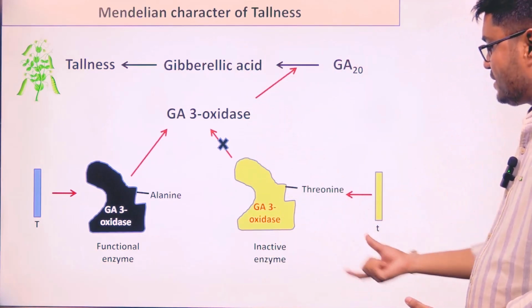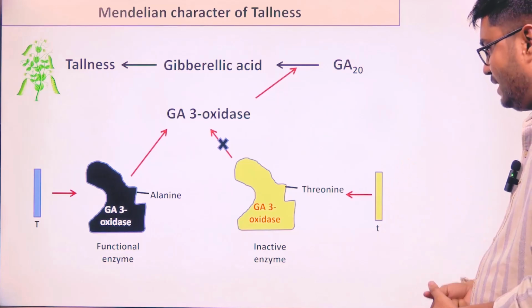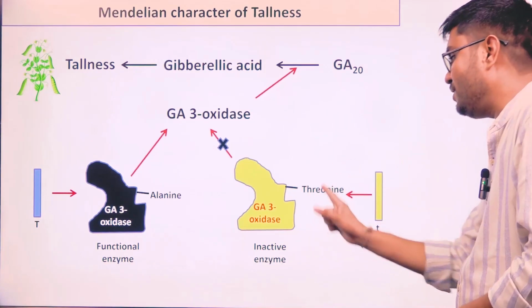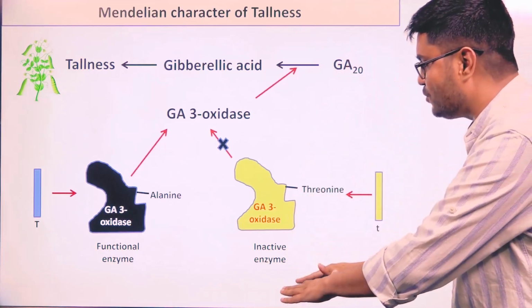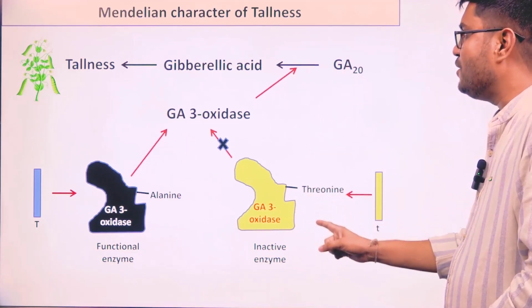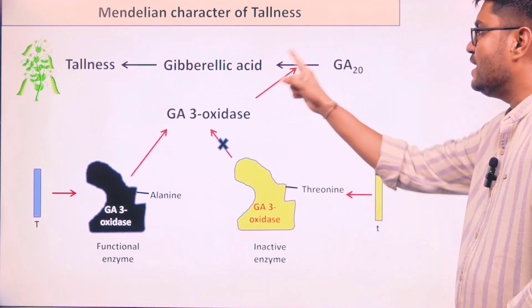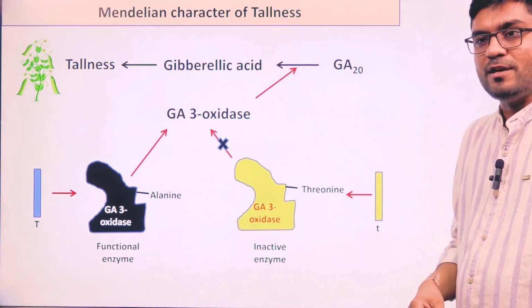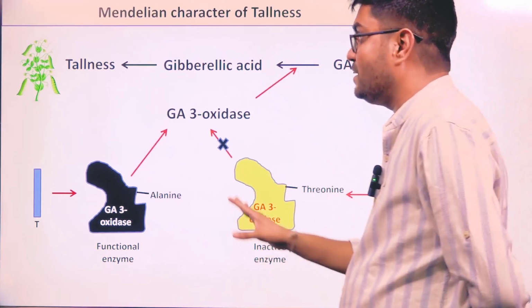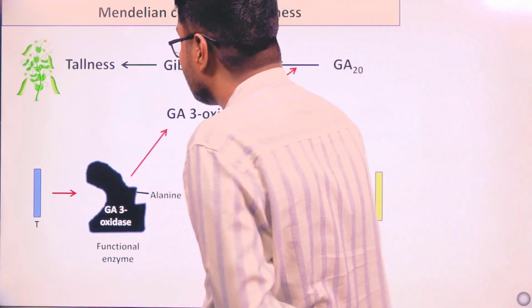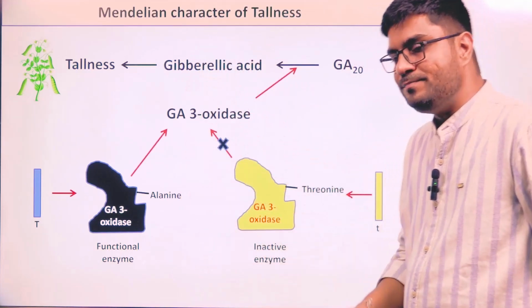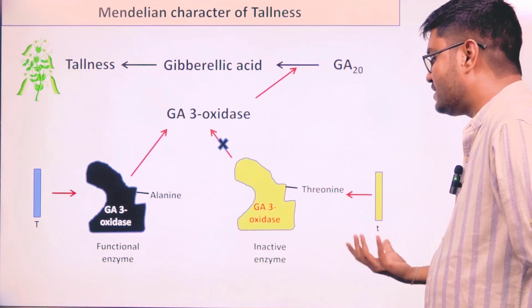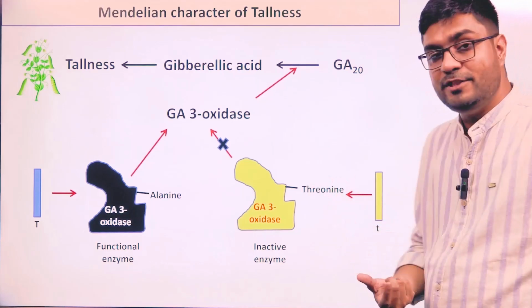But the protein which is coming from recessive allele is having threonine instead of alanine. Because of that, the activity of this enzyme goes down drastically and it cannot catalyze this reaction. That is why tallness is not coming. So this is the biochemical explanation, or the protein based explanation, why the dominant allele is giving us tallness and why the recessive allele is not.